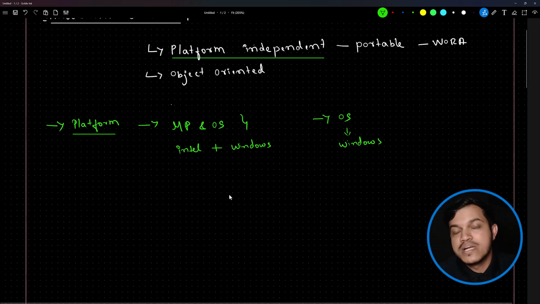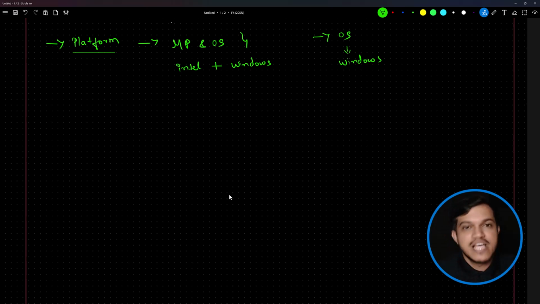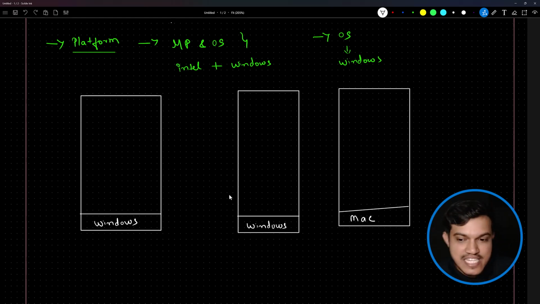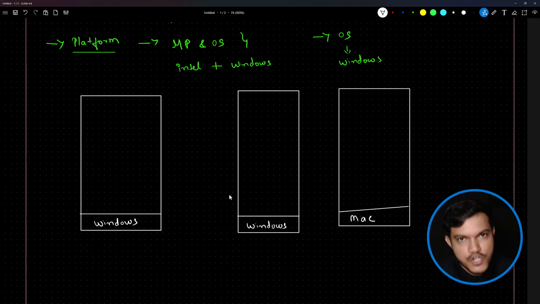First, we need to understand what we mean by platform dependent. Fine. Suppose I have a few systems here, I have a few computers here. Let me give the diagram. As you can see here, consider these as the systems. You can see here there is a system with Windows platform and Macintosh platform. Platform is again a combination of both which is responsible to run any application.